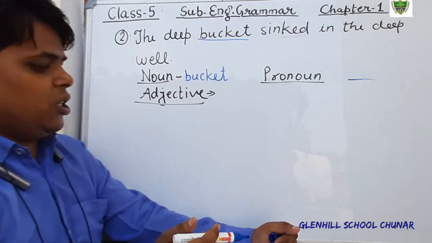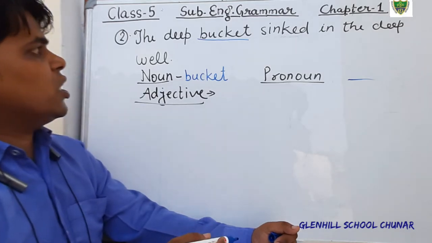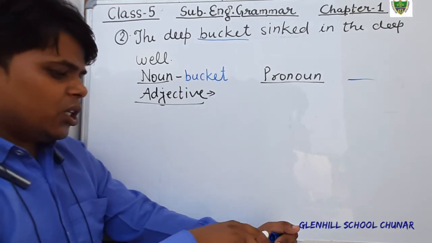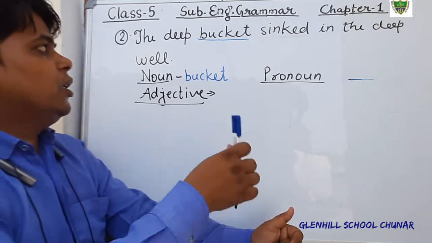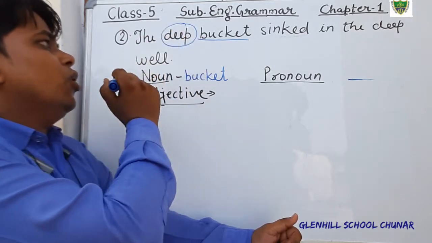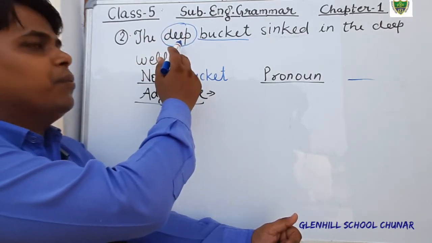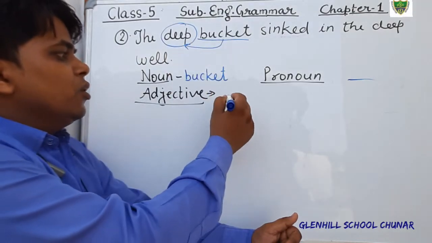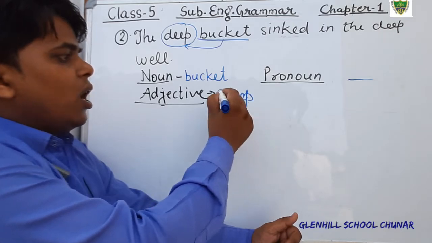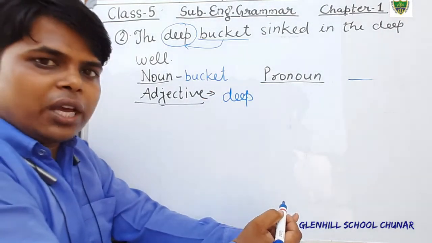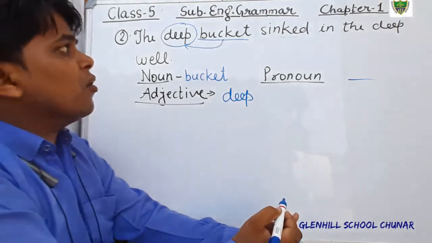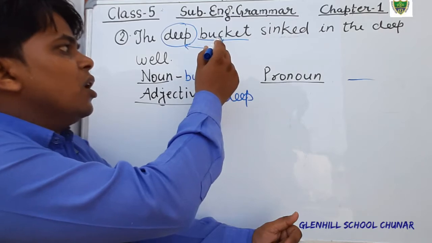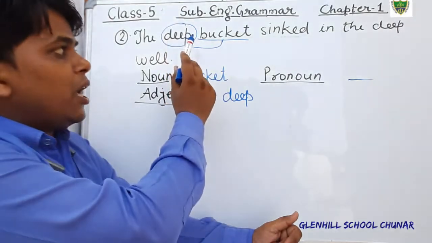Okay, what is adjective? Now see, what is adjective in this sentence? The word tells the quality of that bucket, that bucket is big. So, that is adjective. And you all know that adjective is a describing word. So here, it describes the noun or pronoun. That is the noun, and the word big describes it.